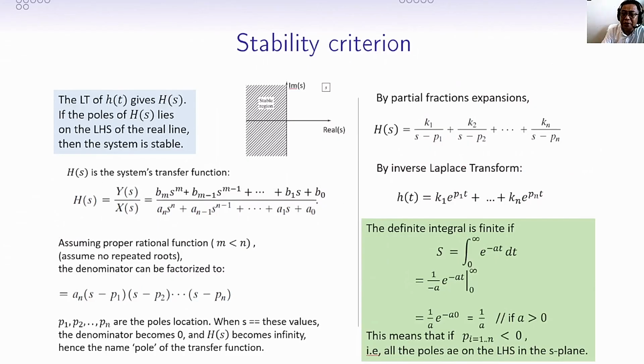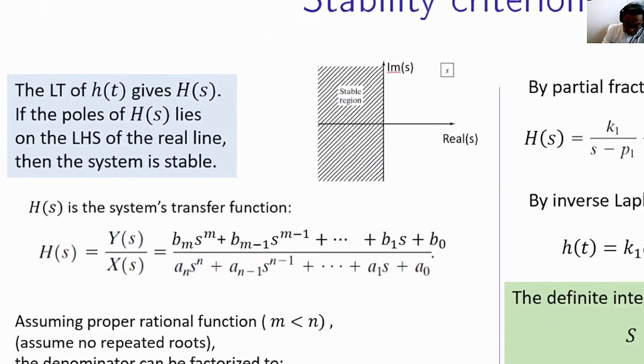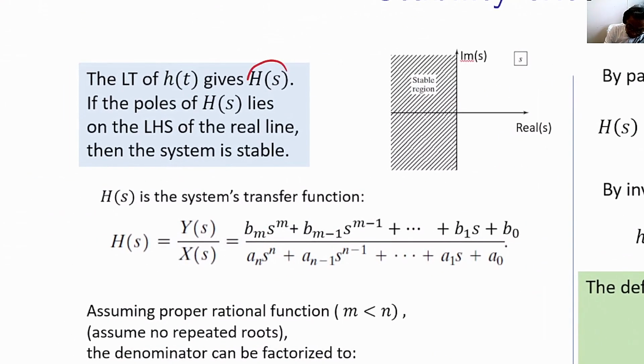So what gives? We already know that the impulse response tells us whether the system is BIBO. Does the Laplace transform tell us the same thing? In fact, the Laplace transform tells us whether the system is stable or not even more quickly. Why so? Well, let's begin with the Laplace transform of the impulse response.